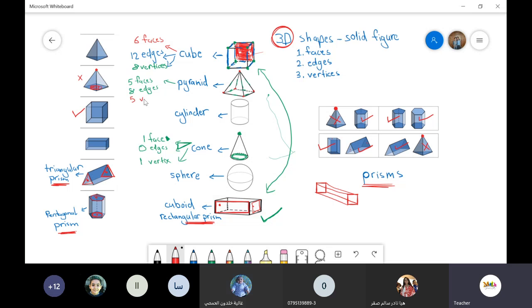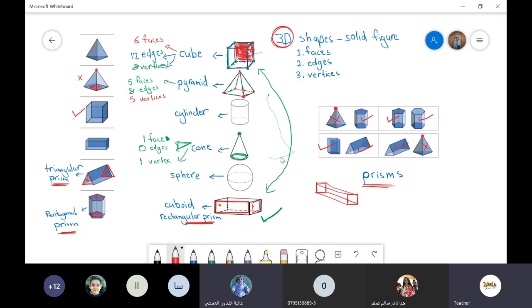They are 5 vertices. Teacher, what is a vertex? The vertex, my dear, is the sharp point that connects between the edges. Thank you. When I say vertex, it means I have a point that connects the edges. Look at these edges, they are all connected together, and what connects them is the vertex. The point, this one.